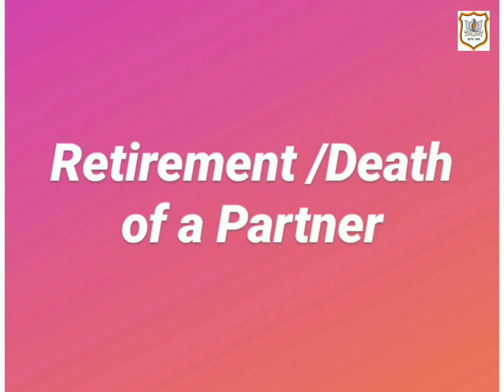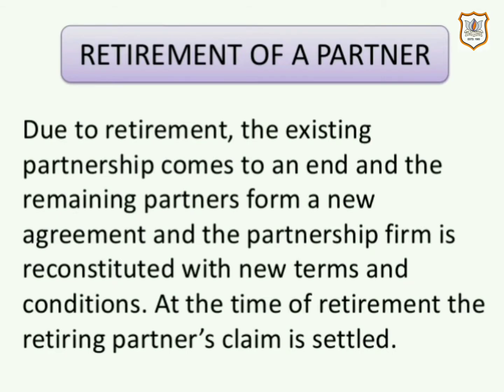Today we are going to begin with the new chapter, chapter number 6, Retirement or Death of a Partner. Before we begin with the chapter, let's have a brief introduction about the chapter. Retirement of a partner means retiring from the firm, that is, ceasing to be a partner of the firm.